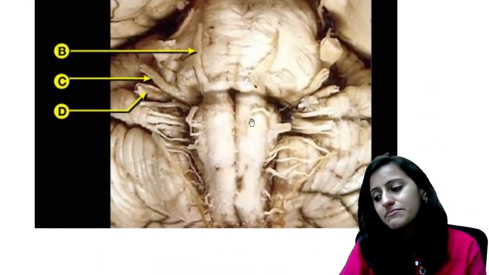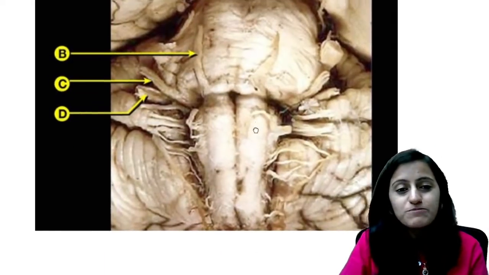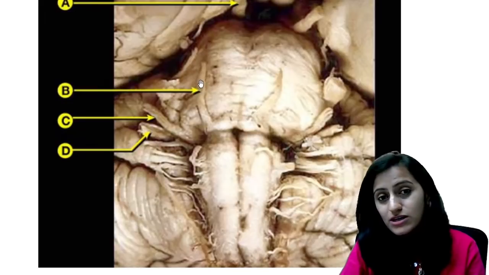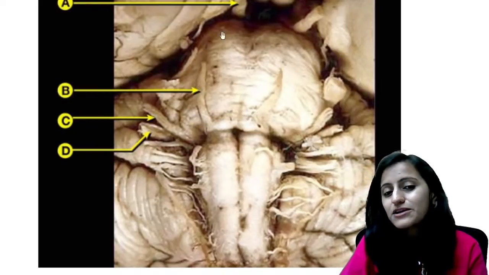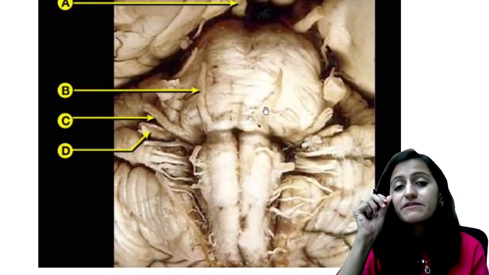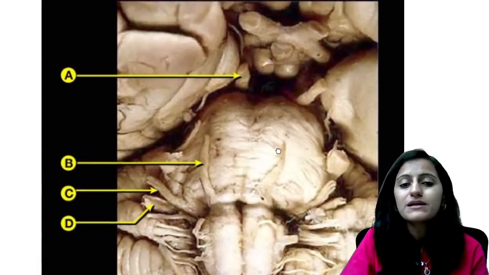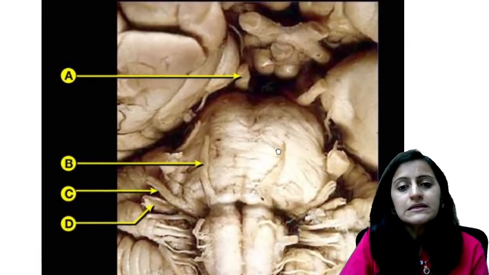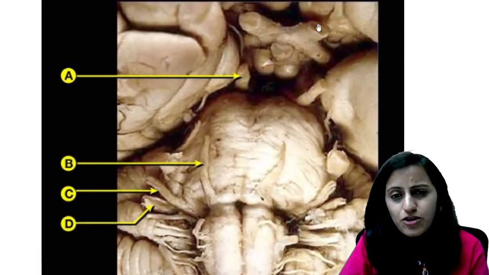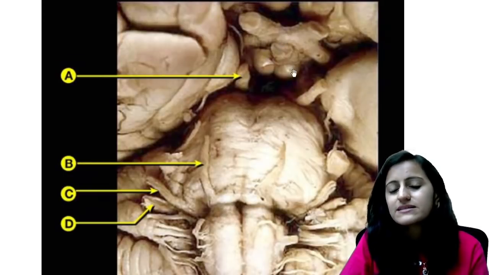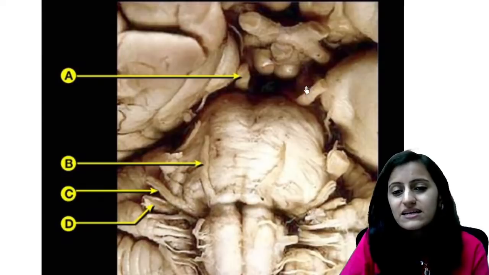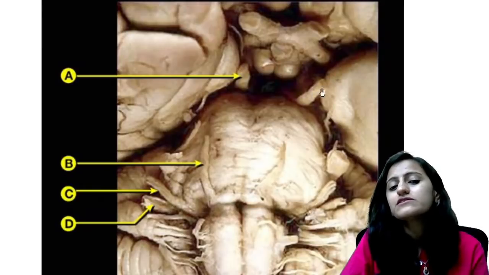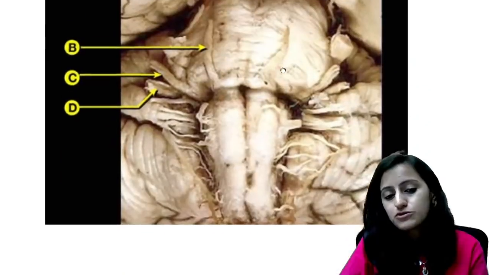Similarly here in the medulla, okay. Option B, you thought it was trochlear, but it's not trochlear, right? Because it is the pons that you are seeing here. Trochlear will be from the midbrain. This is not the midbrain, this is the pons. Now this is basically your optic chiasma, here optic tract, and these are the mammillary bodies. This nerve is your oculomotor nerve, which will come from the midbrain, superior to pons.